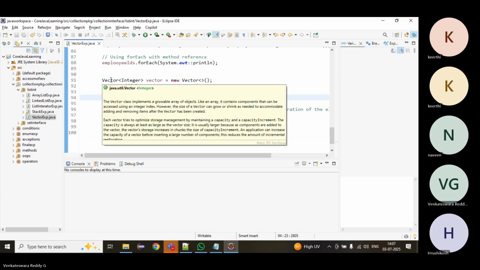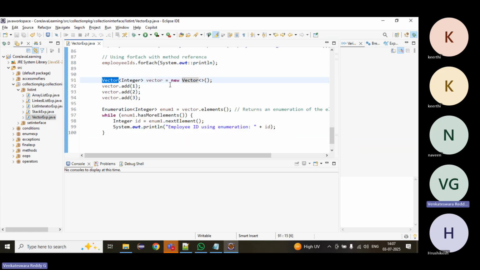Vector and Stack both have this. We can create a Stack object like this also, because the parent of Stack is Vector. So by using the parent we can create a Stack object.